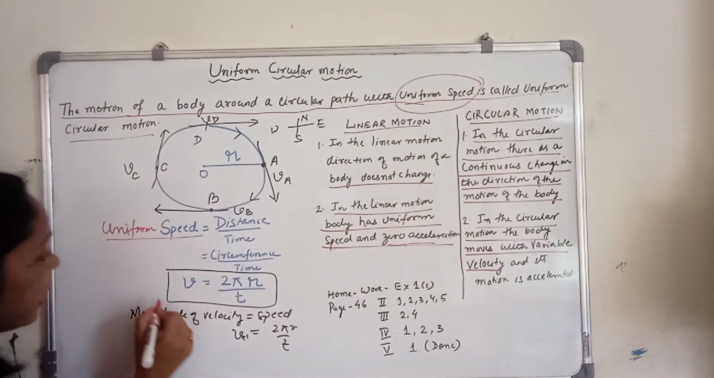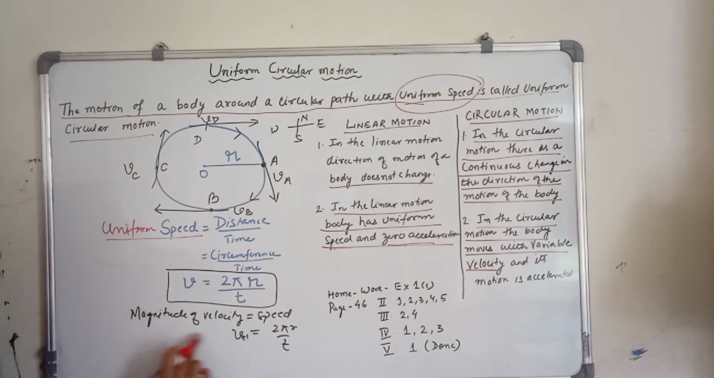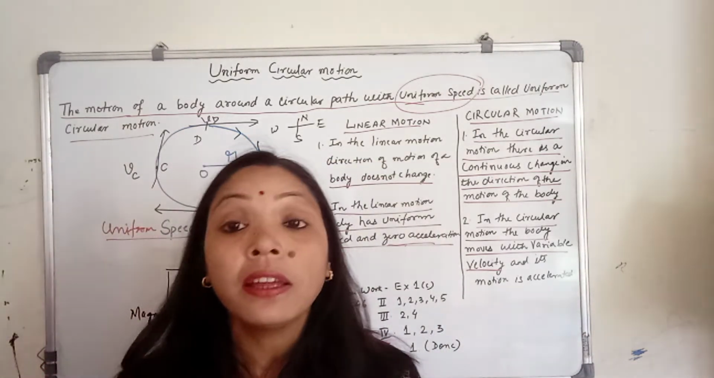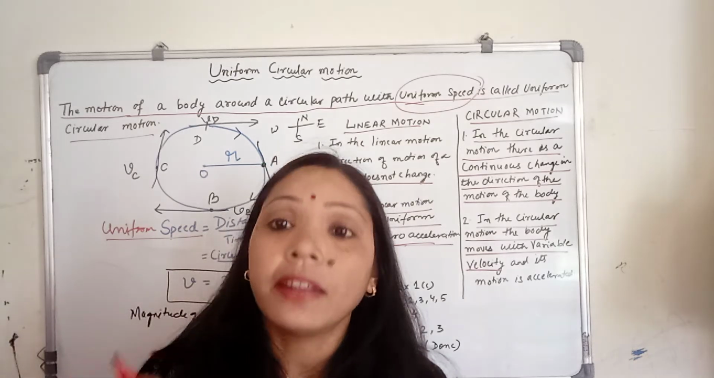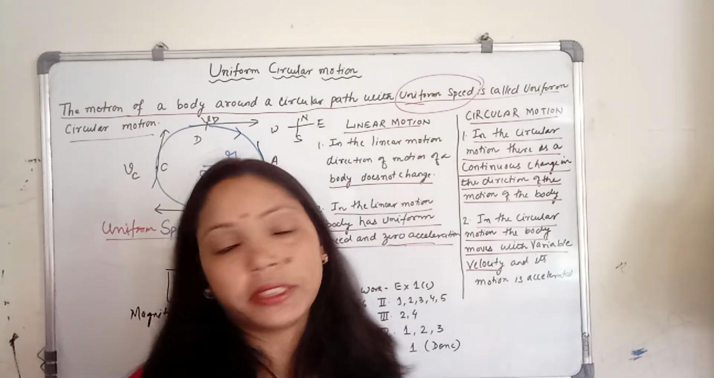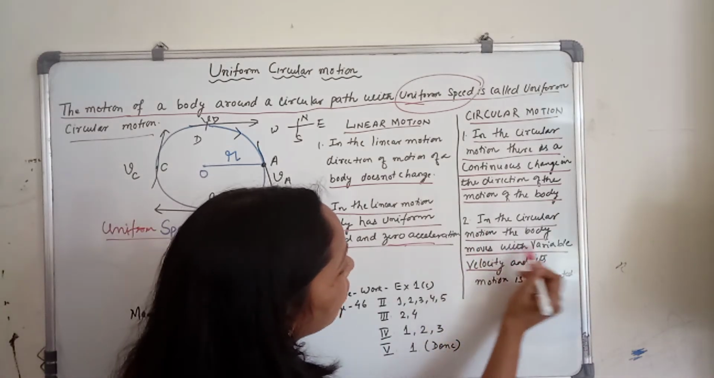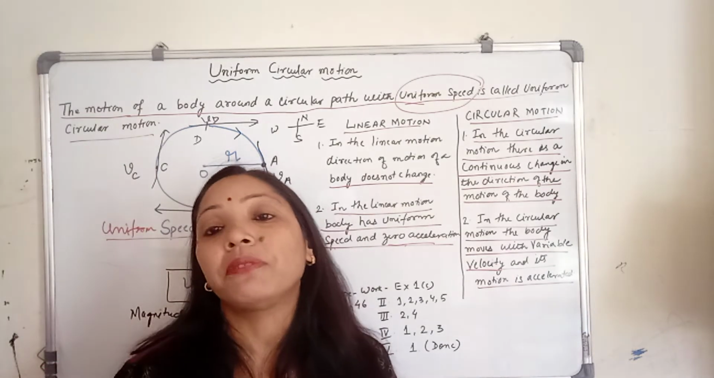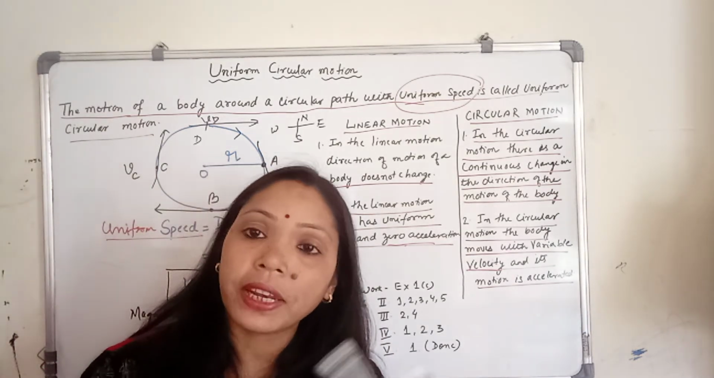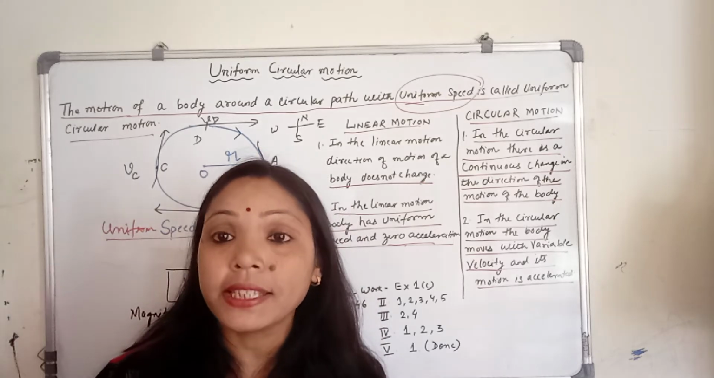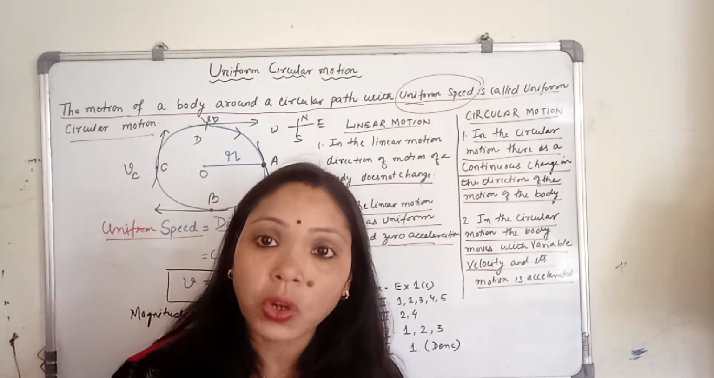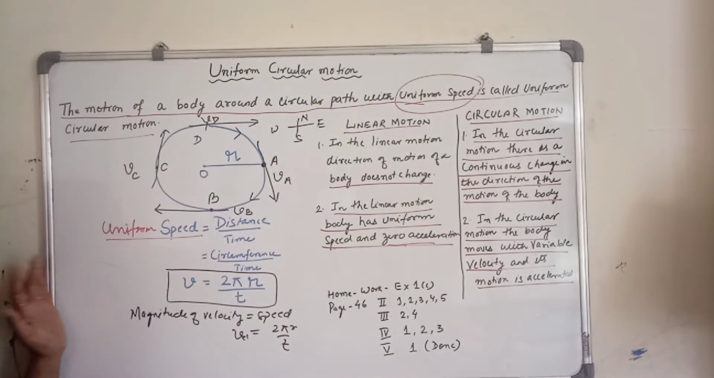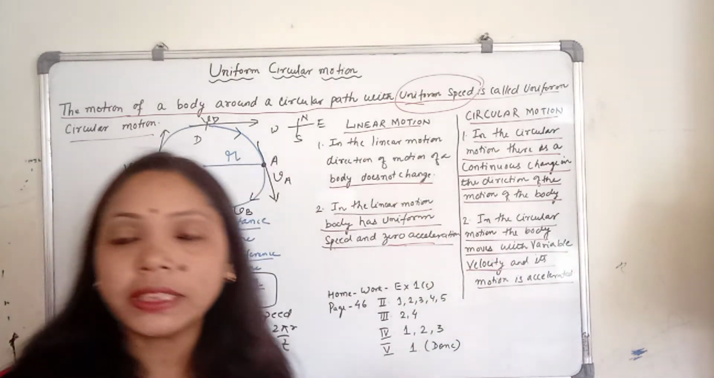But the velocity is variable. And already I explained that the magnitude of the velocity is the same, 2 pi r by t, as the uniform speed. Only the direction is different at different points. So in circular motion, the body moves with a variable velocity and its motion is called accelerated motion. Whenever the direction of the velocity changes continuously, such motion is called accelerated motion. So I hope all of you have understood this topic.